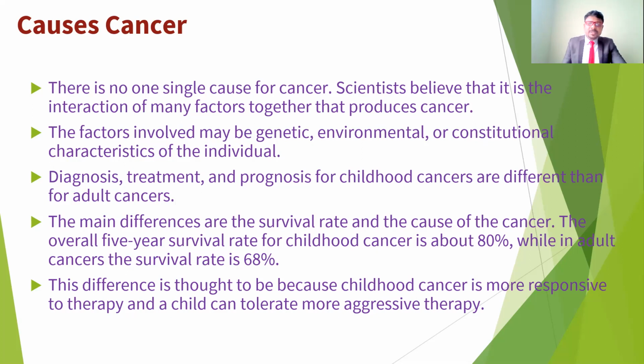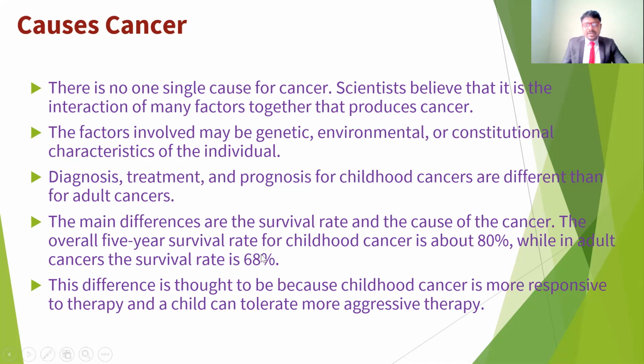Also, the diagnosis, treatment, and prognosis for childhood cancer are different from adult cancer. Many different types of cancers are there, and it will be different for adult cancer as well as children's cancer. So the diagnosis, treatment, and prognosis will be totally different for adult cancerous cells and children's cancerous cells, as the main differences are the survival rate and the cause of the cancer.